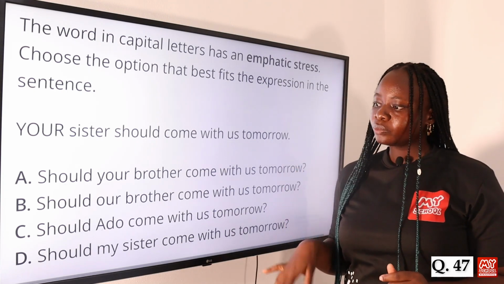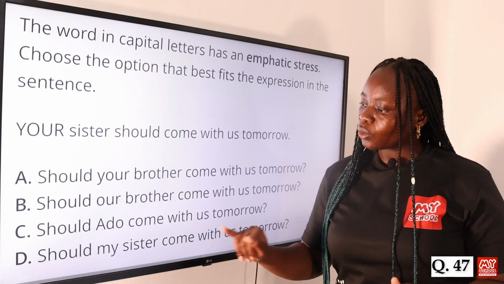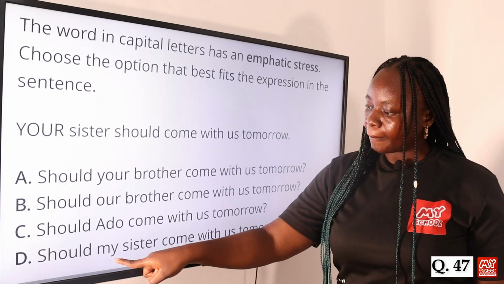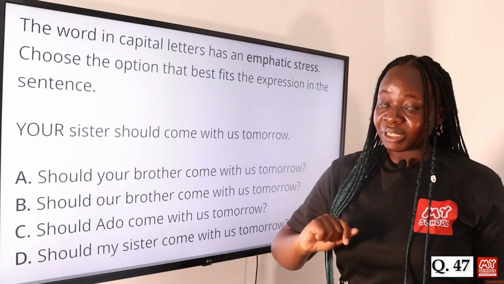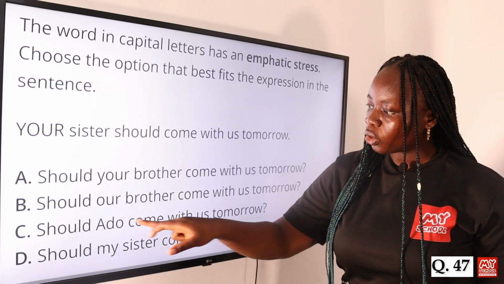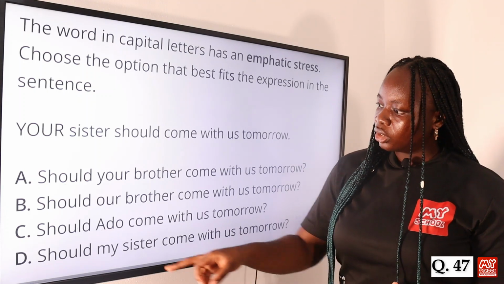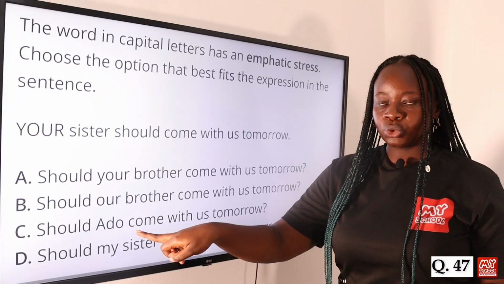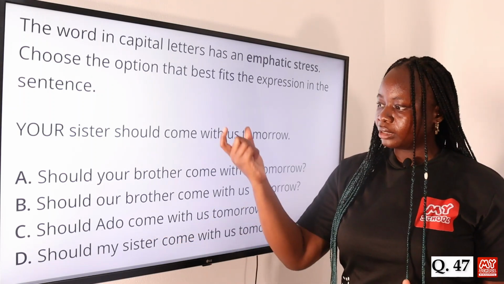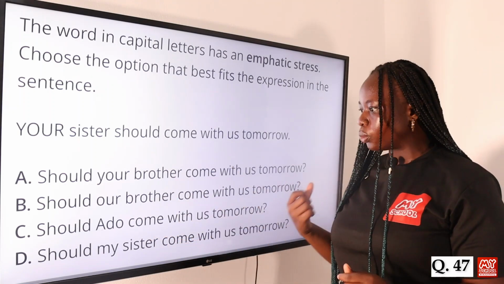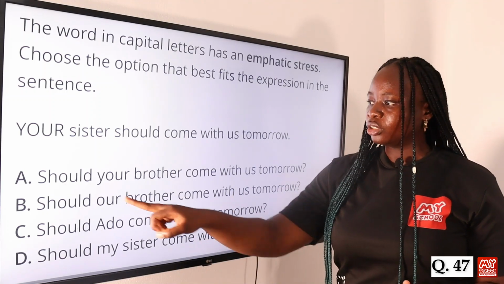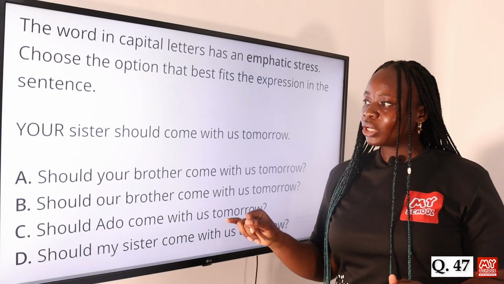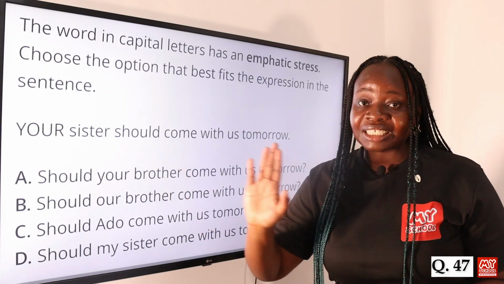So you can see that in the question, only one word is different from the one in the utterance, and that is my. And the one that replaces it is the emphasized word. But for the other ones, it is something different. This one says, should Ado come with us tomorrow? But there is no sister there, so there is more than one difference in the utterance. Should our brother come with us? Both our and brother is different. For option A, should your brother come with us tomorrow? Both your and brother is different. So you can see that it is only your that is emphasized.